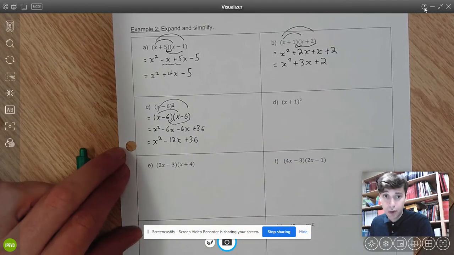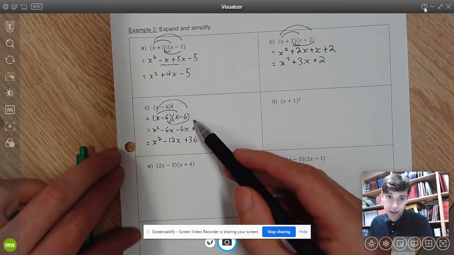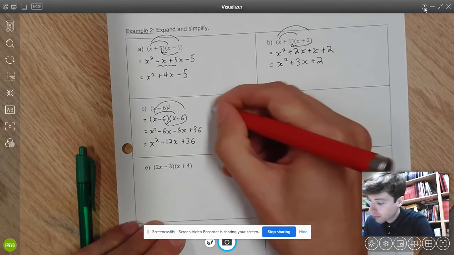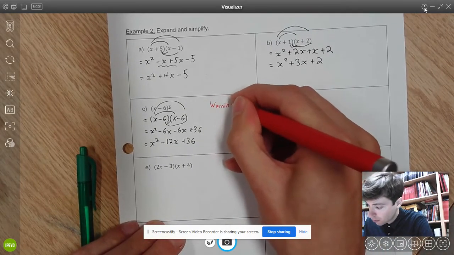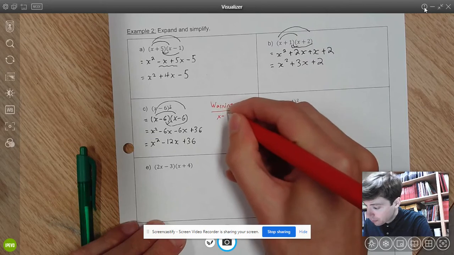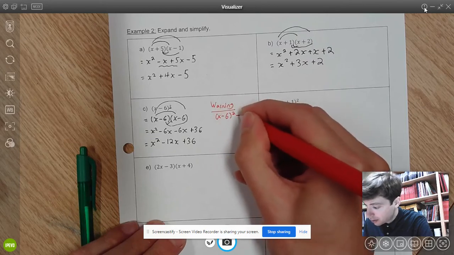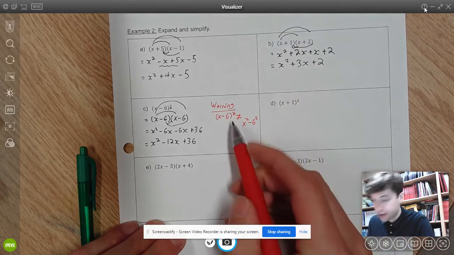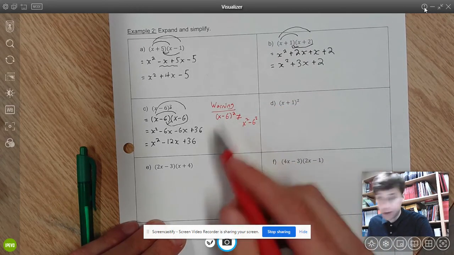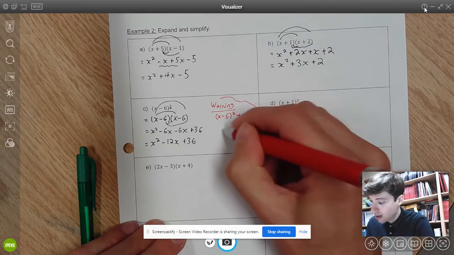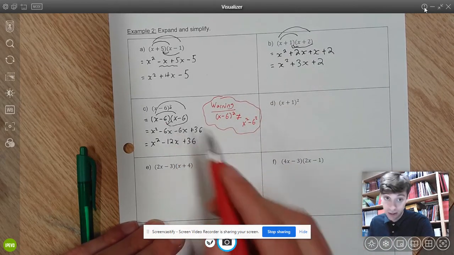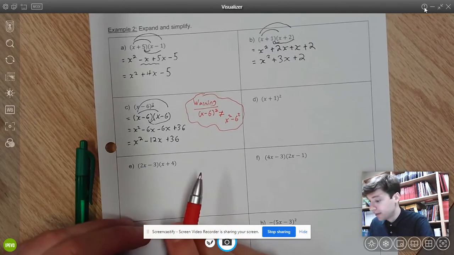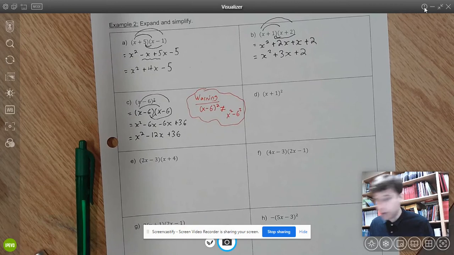Okay, so if I've got a squared binomial, it's really helpful to write it out twice, and then I can apply FOIL. What I don't want to do, and I'll put maybe a warning: x minus 6 squared does not equal x squared minus 6 squared. So I can't just apply that squared inside the brackets. This is a really common error that I want you to avoid. Instead, I want you to write out the binomials, because otherwise I'm going to miss that important middle term of subtract 12x.